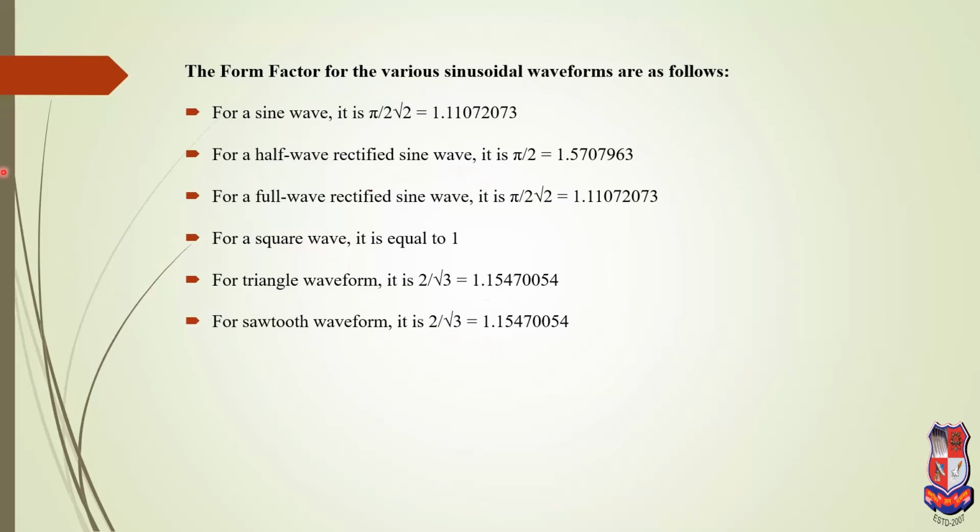So for the sine waveform and full wave we get 1.11, for the half wave rectifier 1.57, for the square wave 1, and for triangle and sawtooth waveforms the form factor is 1.15. These are the basic terms related to the AC circuit.